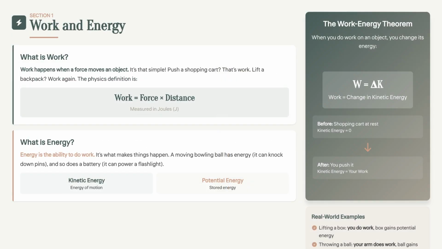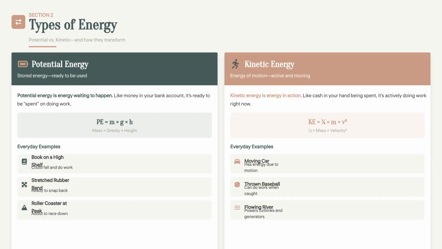Section 1 covers work and energy. Work occurs when a force moves an object, defined by the equation, work equals force times distance, measured in joules. Energy is the ability to do work, classified as kinetic energy for motion and potential energy for stored energy. There are 2 main types of energy.